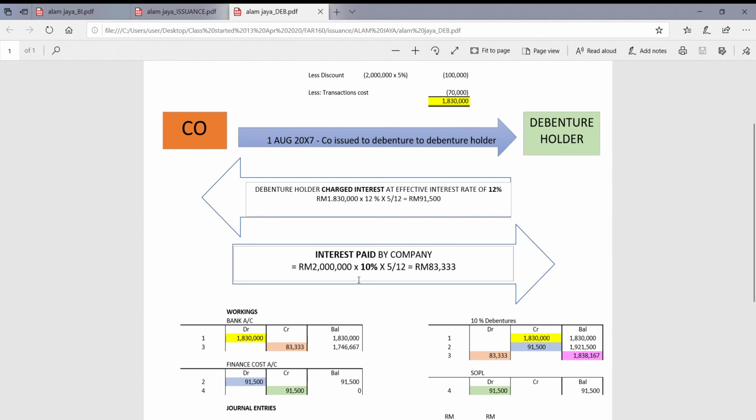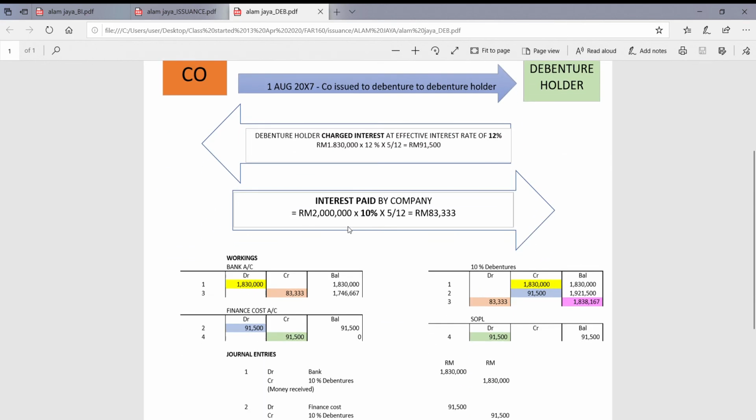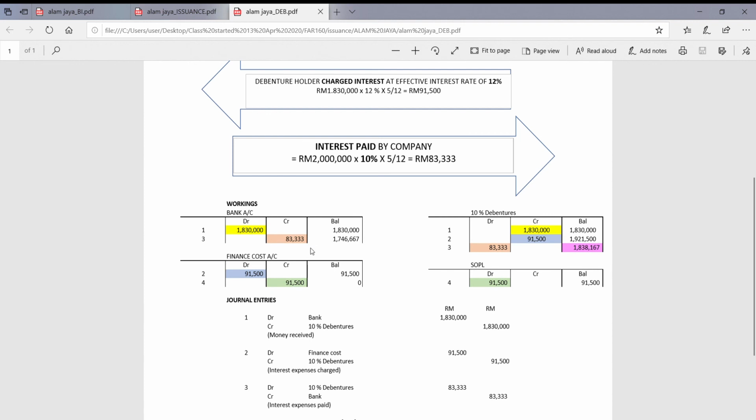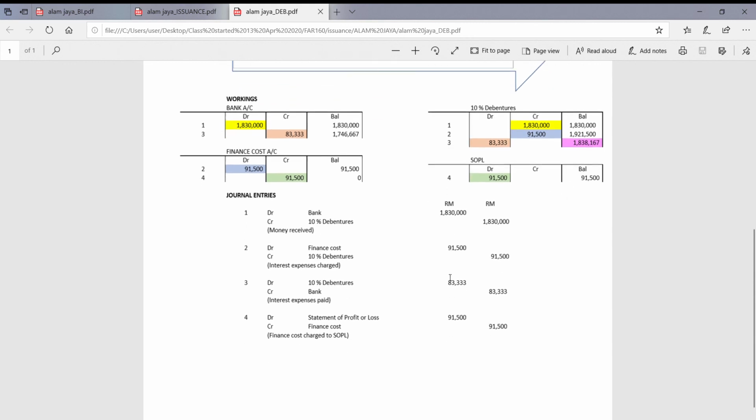And the interest paid by the company would be on the nominal value times the 10% rate of the debenture, accordingly for the 5 months, which makes 83,333, and this will be credited to the bank, as these are the interest paid by the company, and debited to the debenture. From here you can see the movement of the accounts, whereby your bank has reduced to 1.7 million, your finance cost will be transferred to SOPL, and your debenture is a new figure of 1,838. So these are the journal entries.